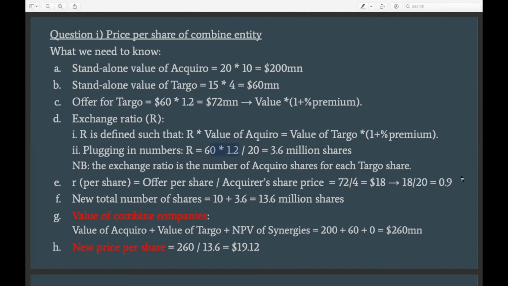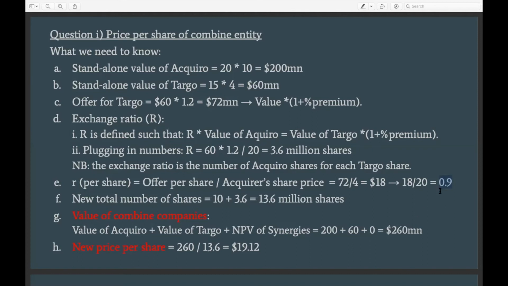But the small r is the proportion of new shares that is going to be given for each old share of Darboe, right? So what this small r is telling you is that for every single share of Darboe, the person is going to get 0.9 share of the acquirer, right?